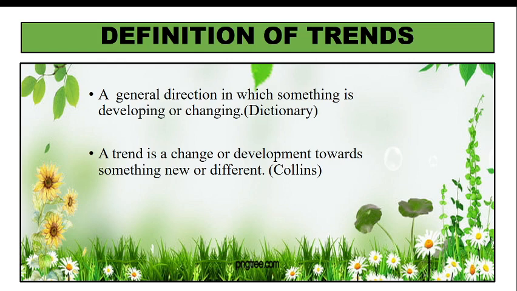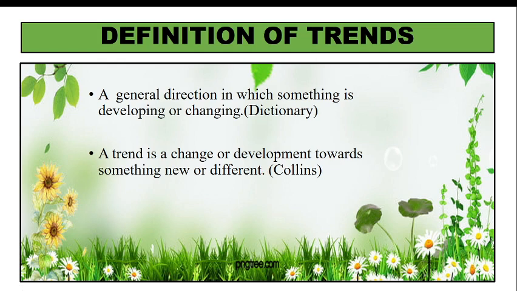So what is trends? Our topic is trends. Unless and until we understand what is trends, we won't be able to justify it properly. Trends is a general direction in which something is developing or changing. कोई एक चीज़ है वो कैसे डेवलप हो रहा है या कैसे चेंज हो रहा है, that is trends. Okay. Now second definition according to Collins says a trend is a change or development towards something new or different. कोई चीज़ जब नया बन रहा है या कुछ अलग बन रहा है, then that is trends.